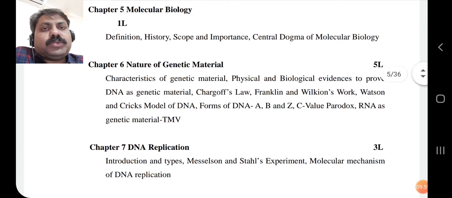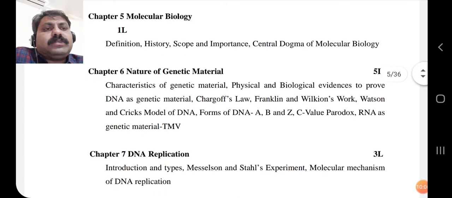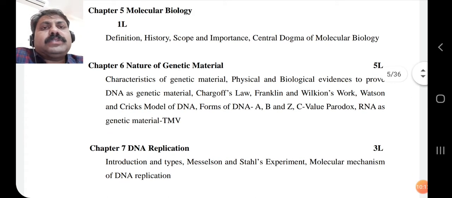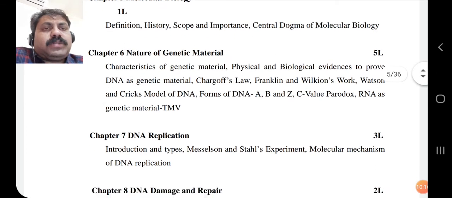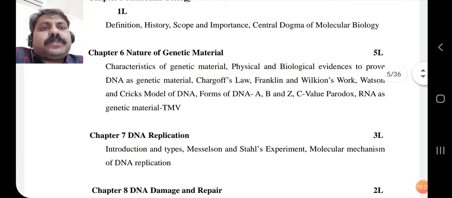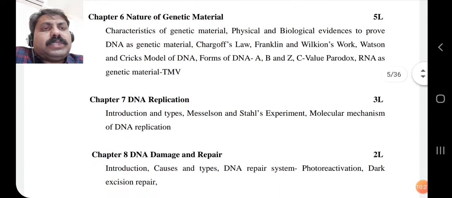At that time, microscope technology was not very well developed, and scientists spent most of their lives discovering these things without the use of technology. So in nature of genetic material, we will discuss the characteristics of genetic material, and the physical and biological evidences to prove DNA as genetic material.